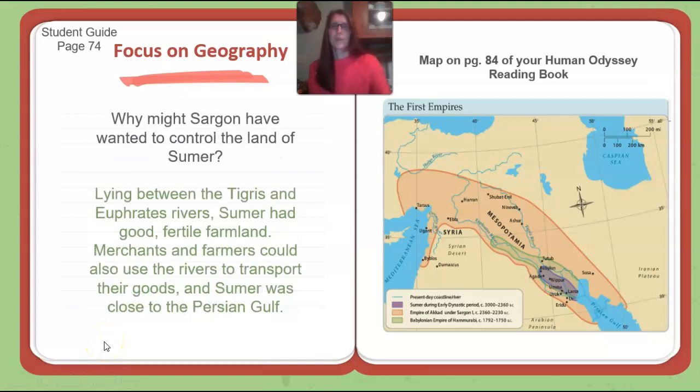Why might Sargon have wanted to control the land of Sumer? Lying between the Tigris and Euphrates rivers, Sumer had good fertile farmland. Merchants and farmers could also use the rivers to transport their goods, and Sumer was close to the Persian Gulf. So there was a lot of ability for trade, for farming, for travel, and in these days, travel was not leisure, travel was for some purpose. Okay, so those are reasons why Sargon might have wanted to control this land of Sumer.